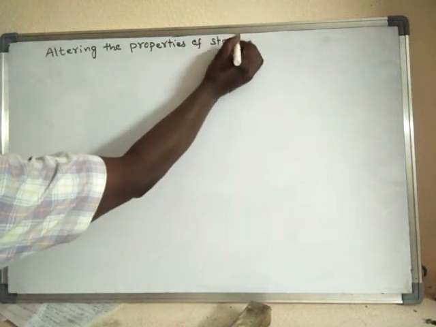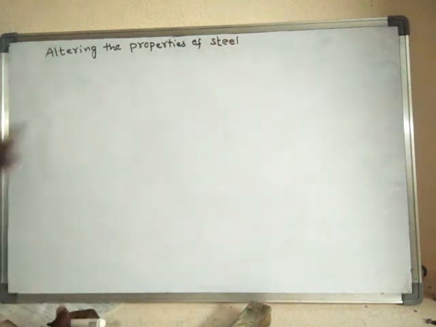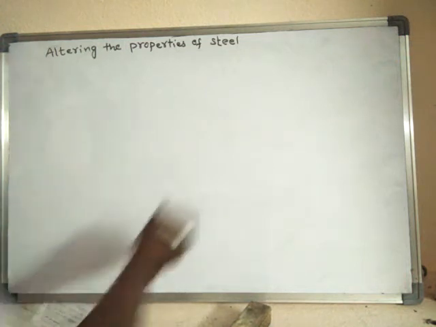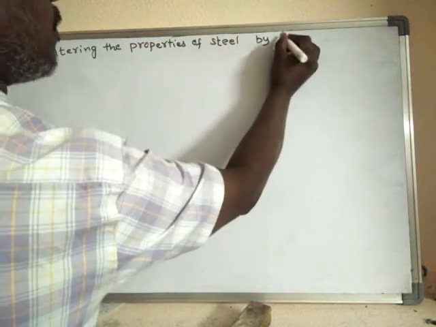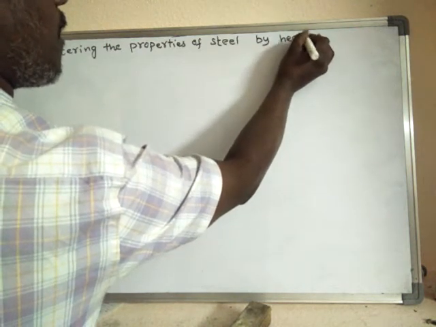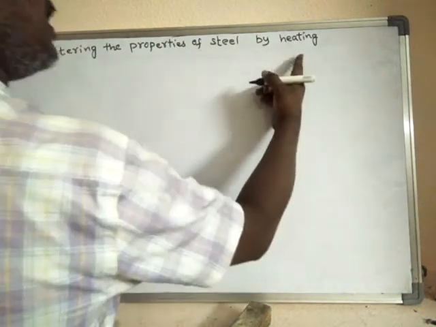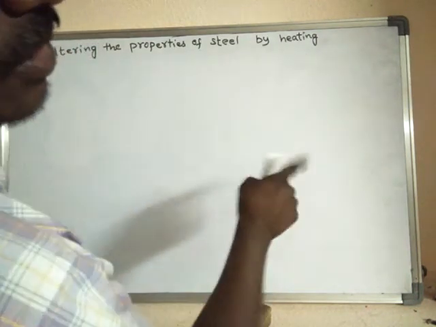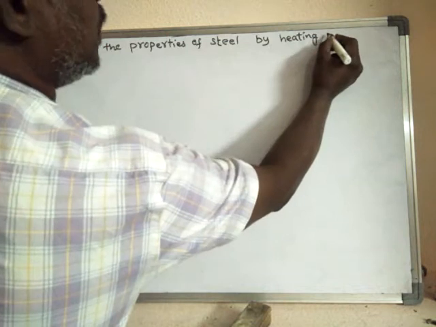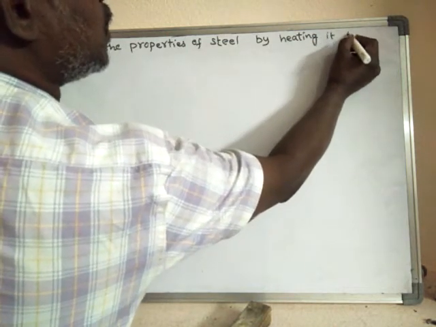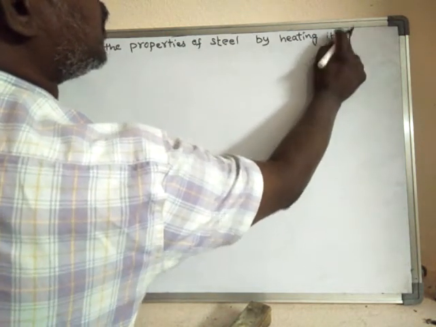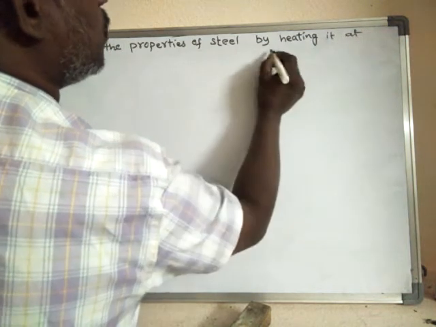That means altering means changing the properties of steel by heating. By heating, but that heating should be to a controlled temperature.